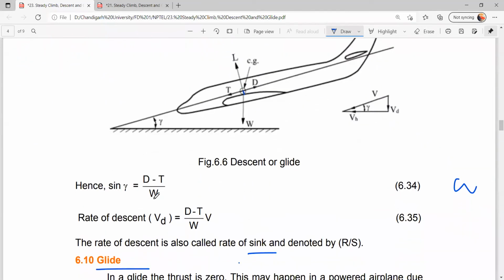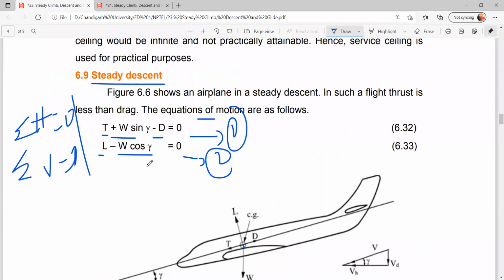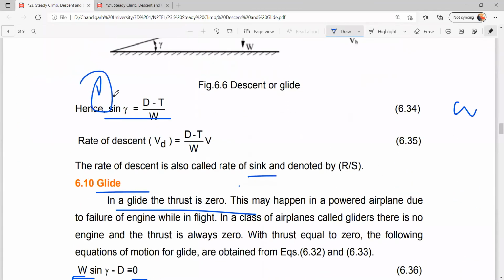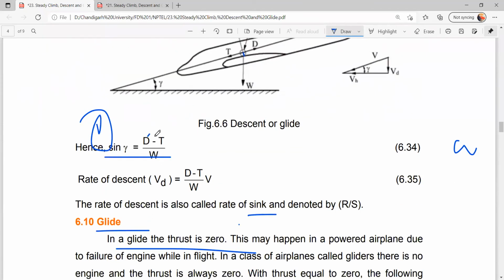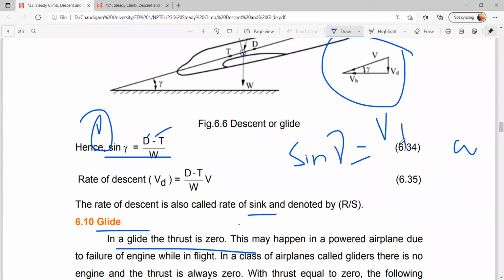Right. So sin gamma, from equation 1, we are writing sin gamma. Drag will be on the right hand side and thrust will be minus thrust, divided by W. So drag minus thrust divided by W is sin gamma, the angle of descent. So from the velocity triangle, we can find sin gamma is VD by V.